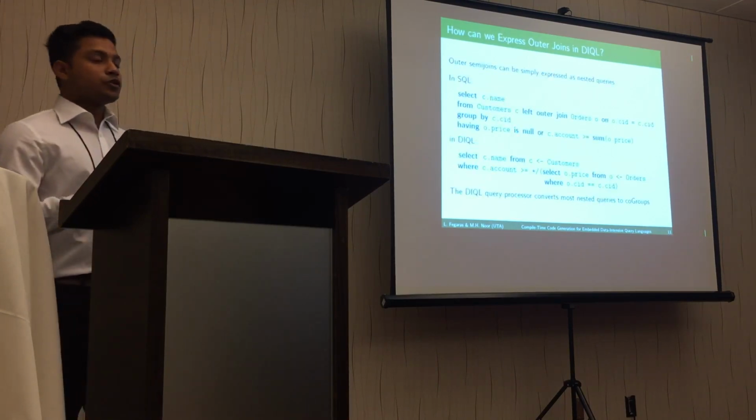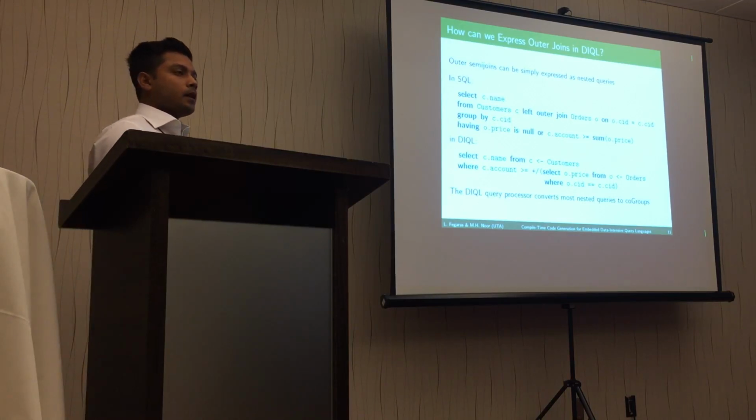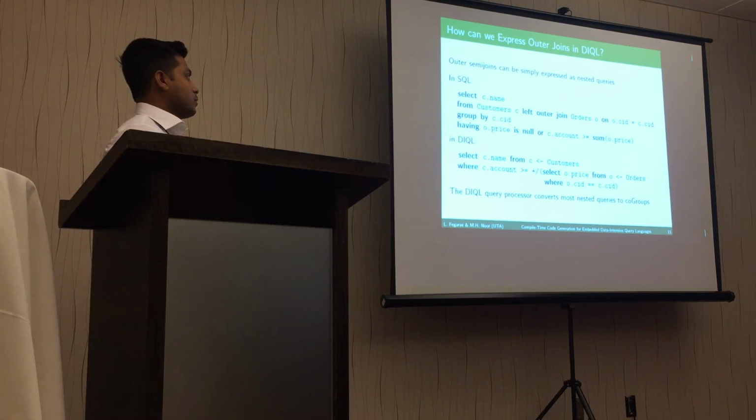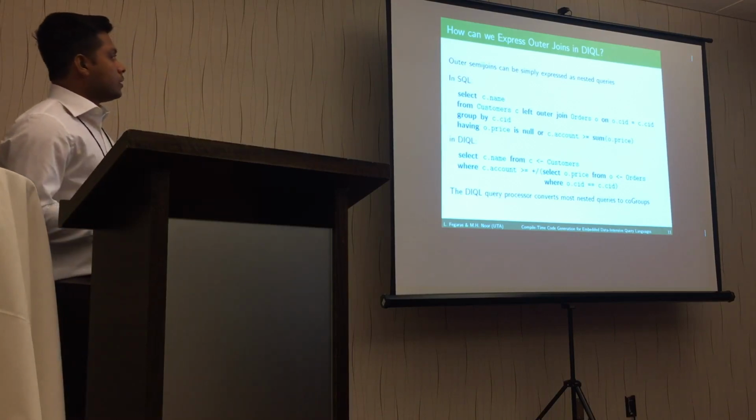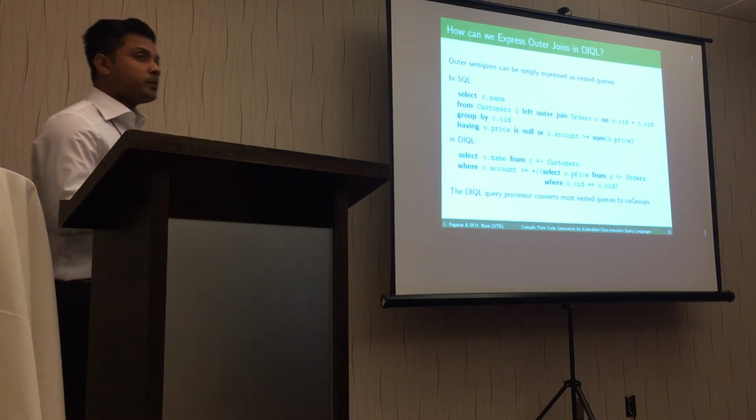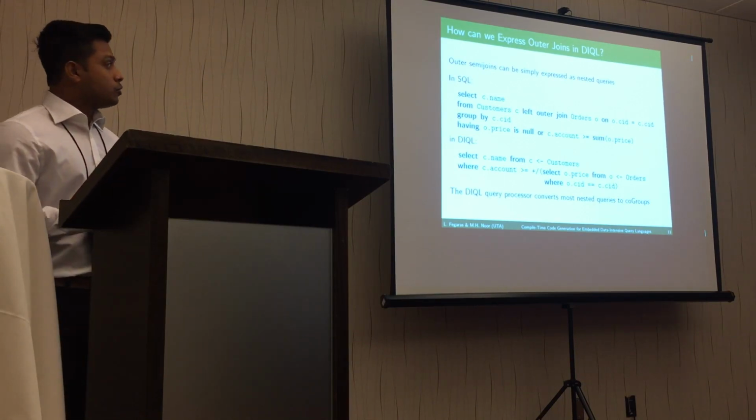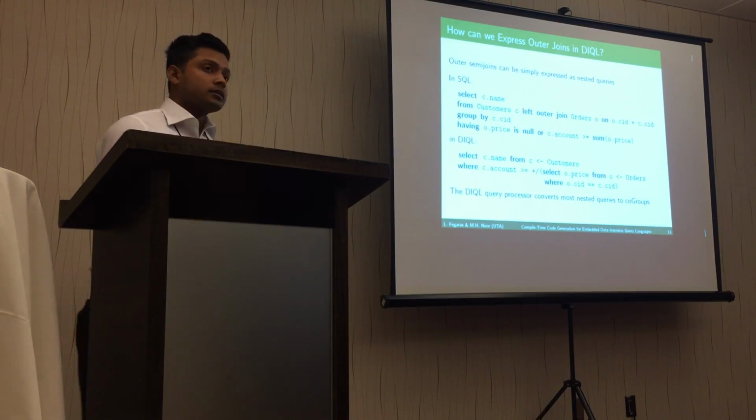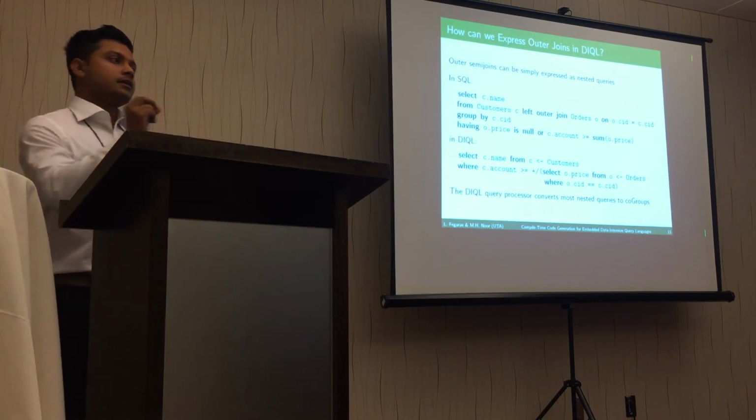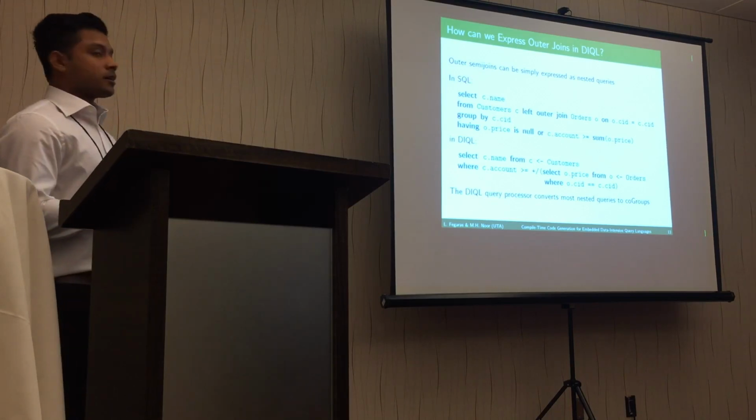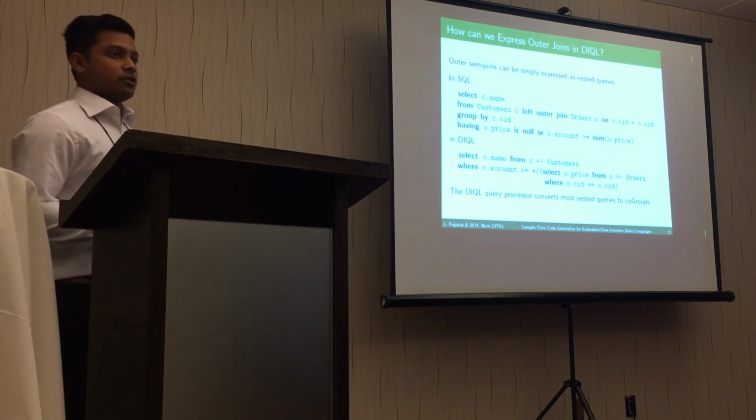As I have mentioned earlier, we don't have any null values. So our outer join is different from the SQL outer join. So let's see an example of that. The problem here is to output the names of all the customers whose account is greater than or equal to the sum of all the order prices the customer has placed. And we also want to see the name of the customers if the customer didn't order anything at all.